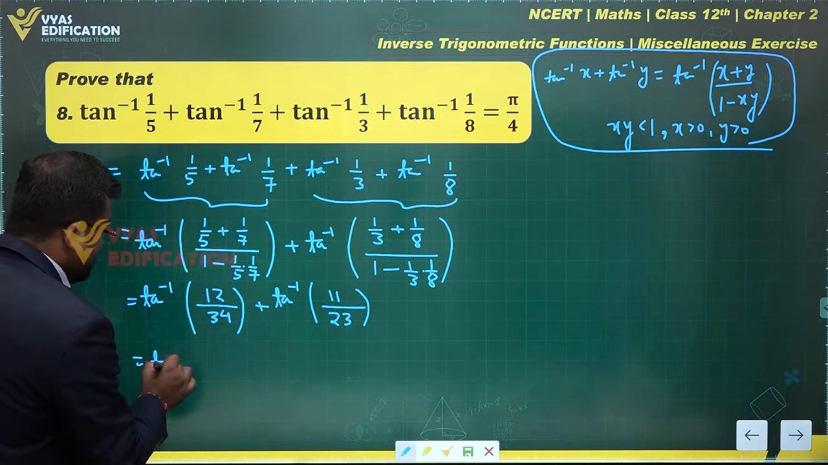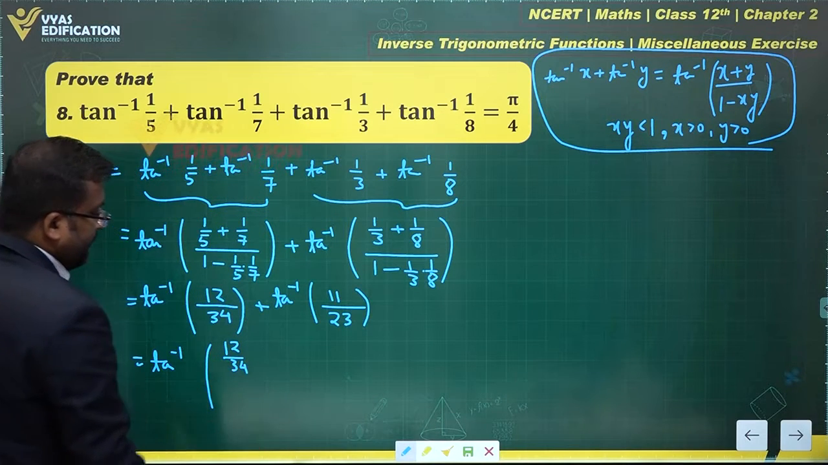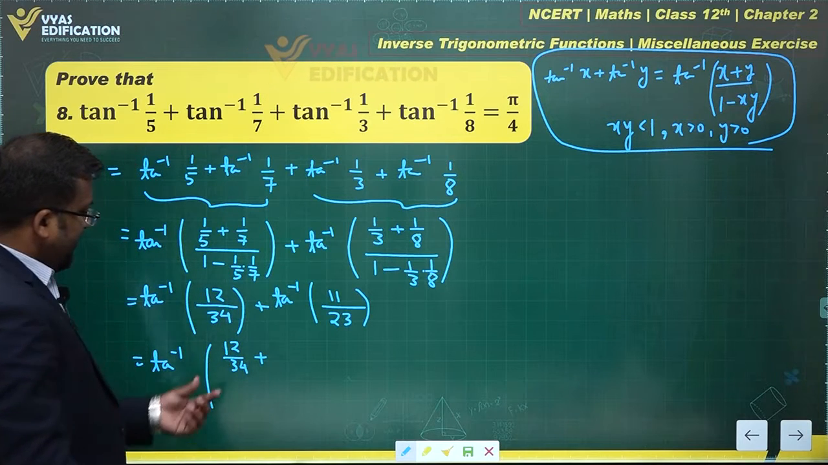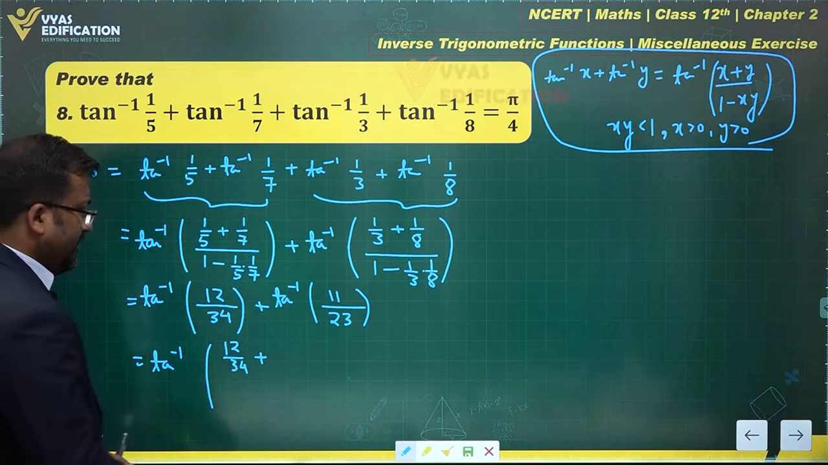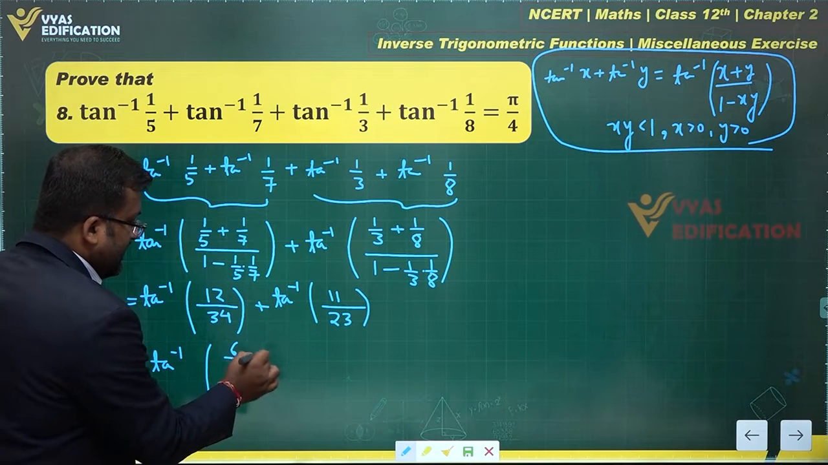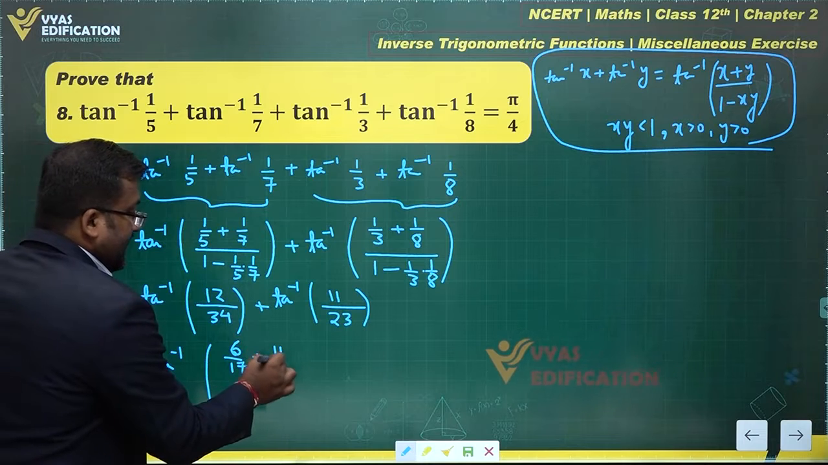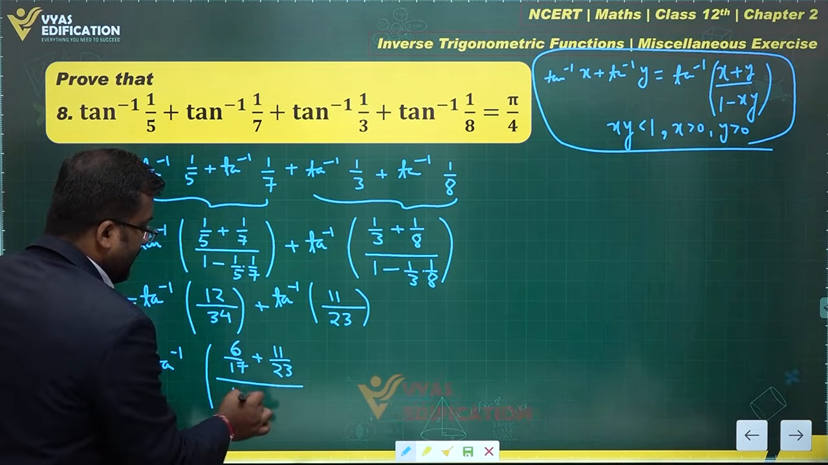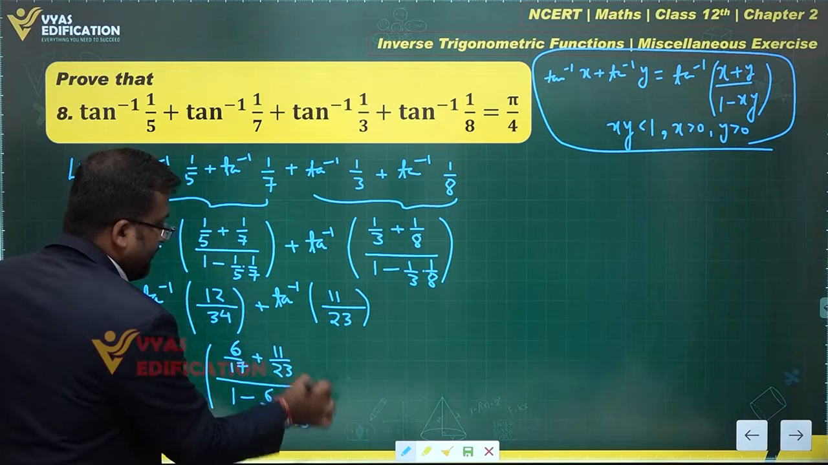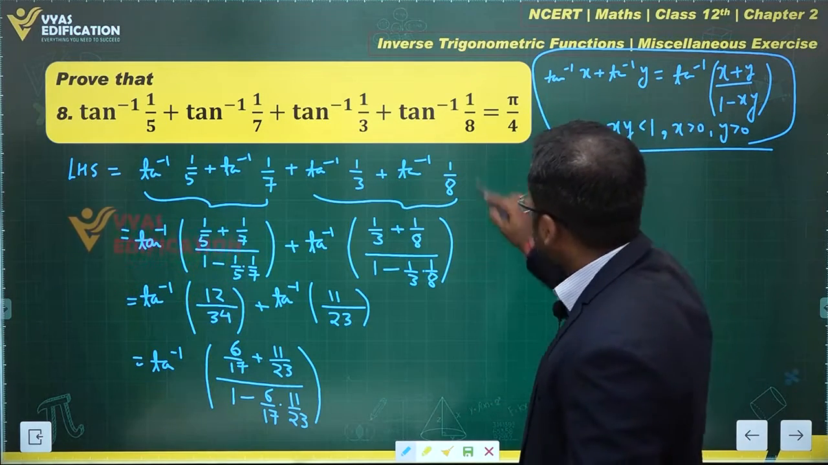This gives me tan inverse of 12 by 34 plus 11 by 23. Can I actually divide by 2 in the numerator and denominator? Yes, I can do that. Let's do it. This is 6 by 17 plus 11 by 23, over 1 minus 6 by 17 times 11 by 23. This is what you have.